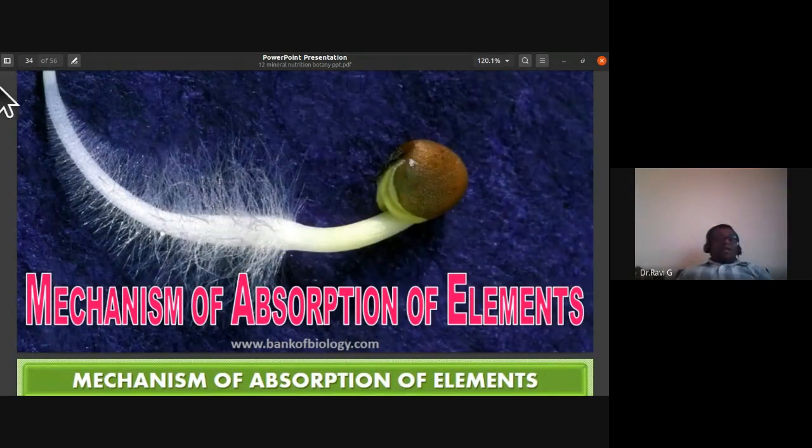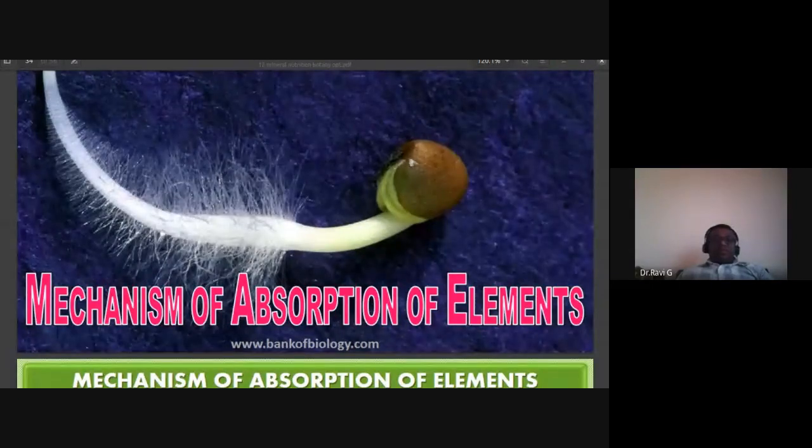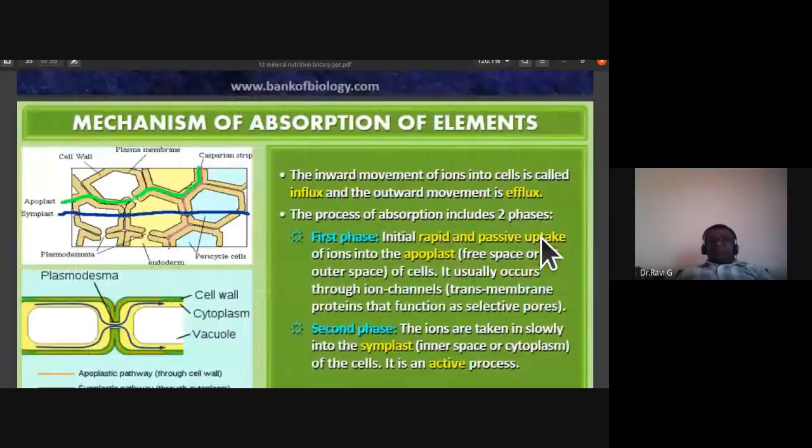The next one is the mechanism of absorption of elements. So what is the mechanism that is noticed in absorption of elements? We already know that the elements are absorbed by the xylem along with the transport of water. Along with the ascent of sap, the mineral ions are also taken up by these xylem vessels.